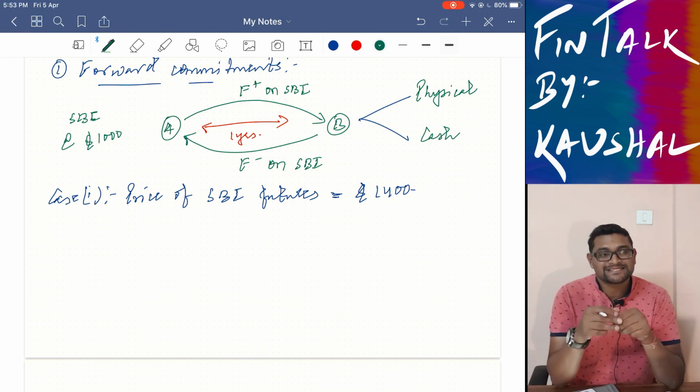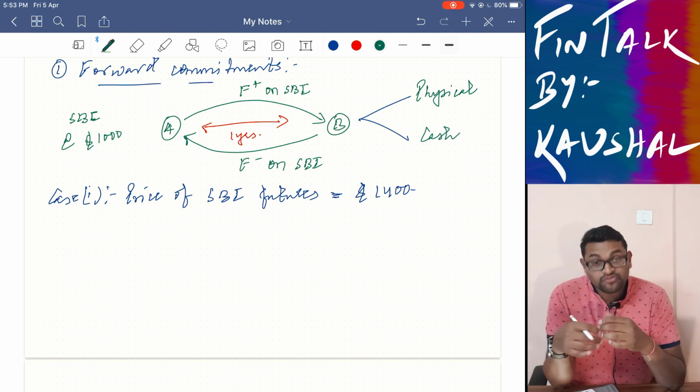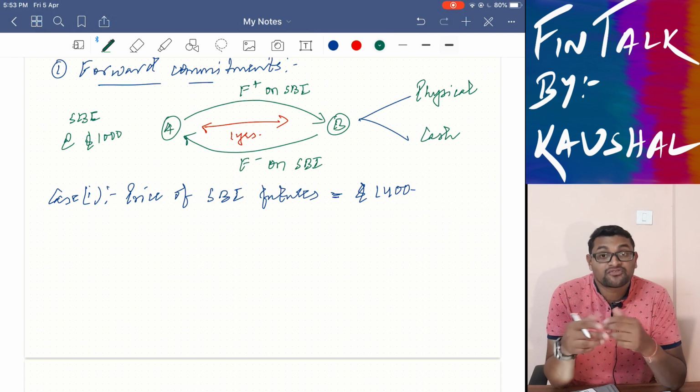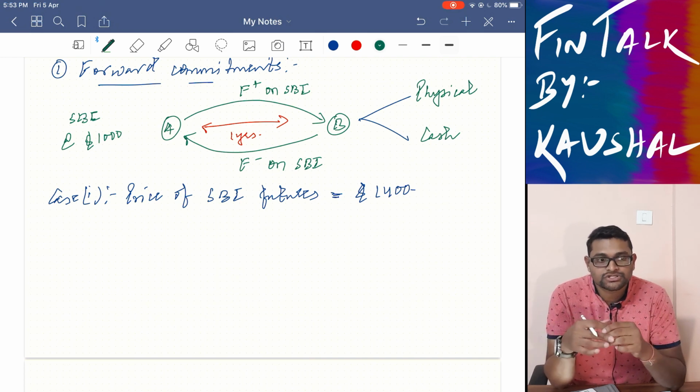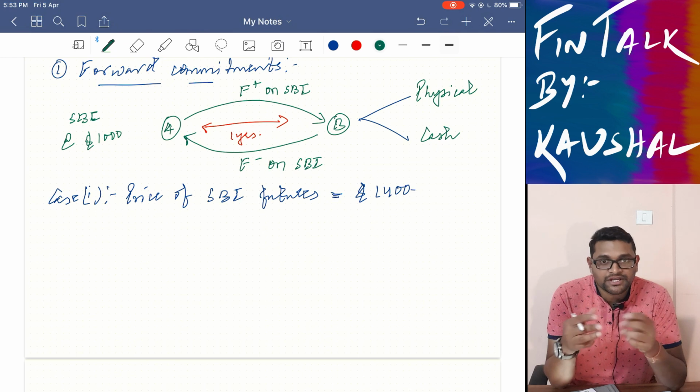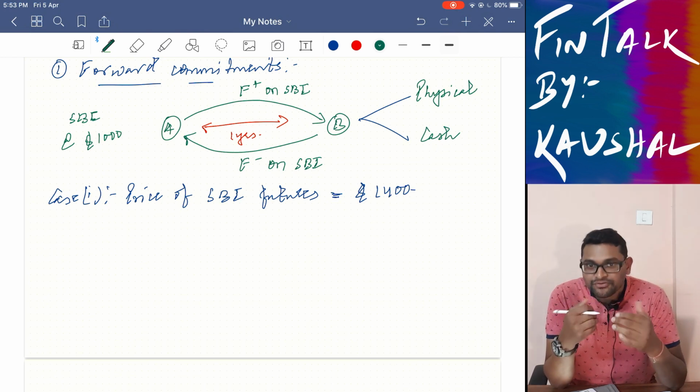Physical settlement means A is going to physically take delivery of the SBI futures. So far as cash settlement is concerned, there is no physical exchange of any commodity, futures, shares or other derivatives. Rather, it is the difference which one party has to pay the other.